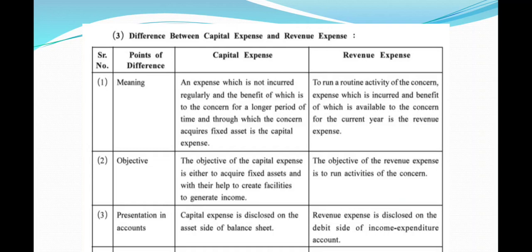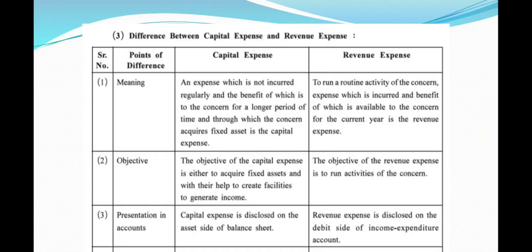The objective of capital expense is to acquire fixed asset and with their help to create facility to generate income, and the objective of revenue expense is to run the routine activities of the concern.